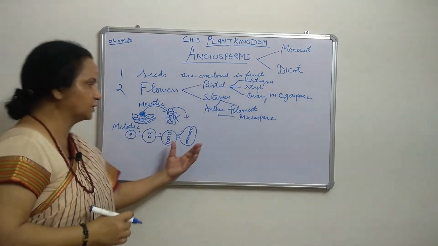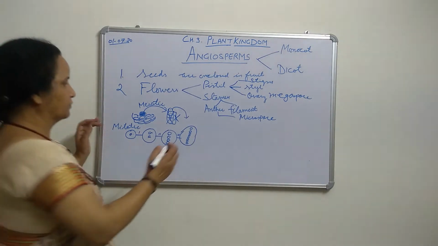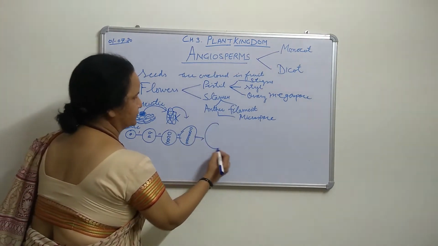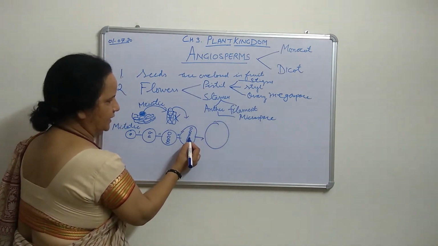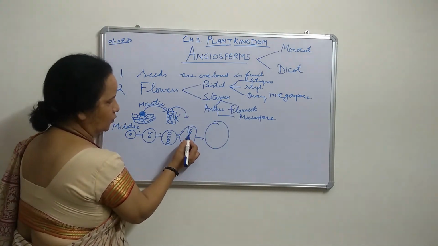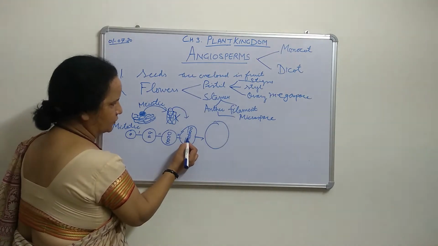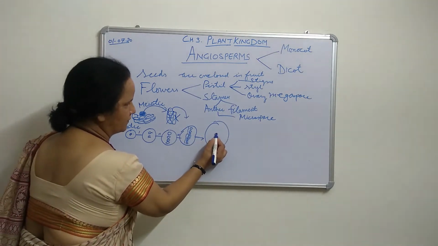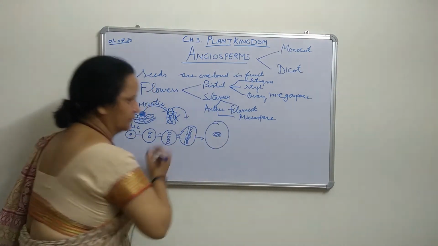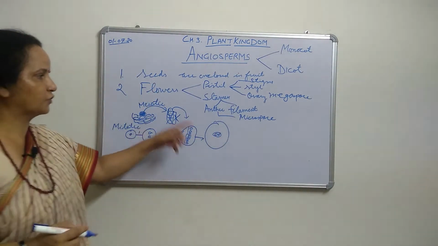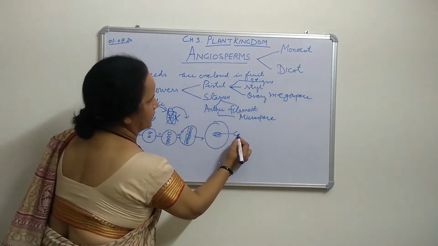Now how are these cells distributed? So we see here, there are 8 here, 8 here. One nucleus from this side and one from this side, the 2 nuclei will be together, meaning they will be in one cell. And this is called the central cell.